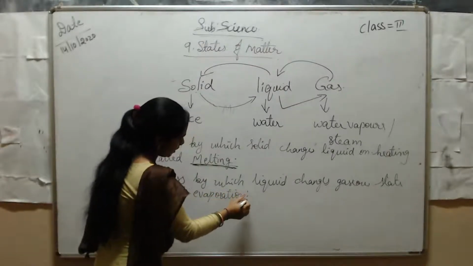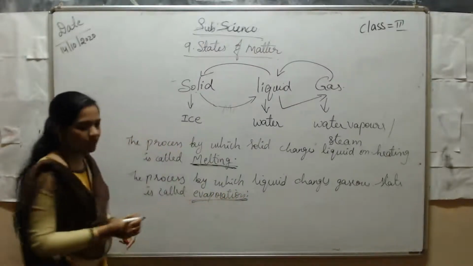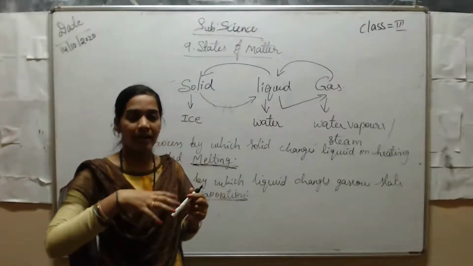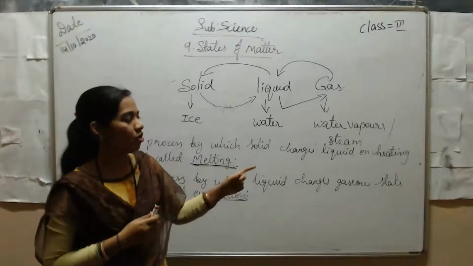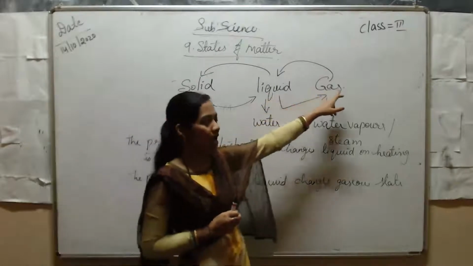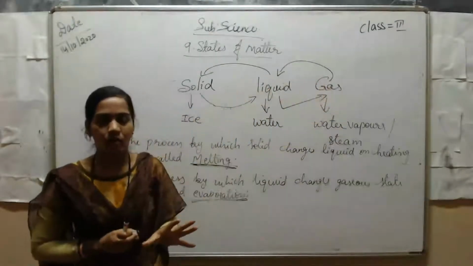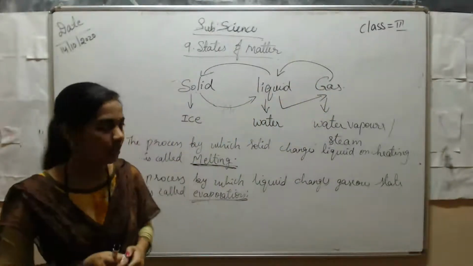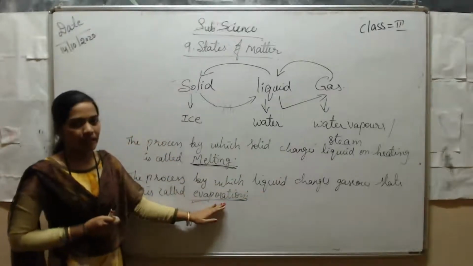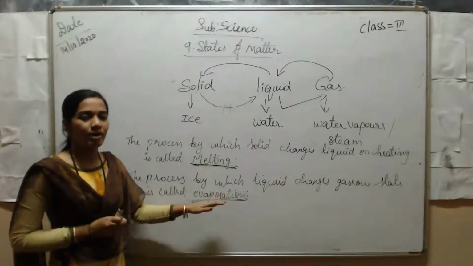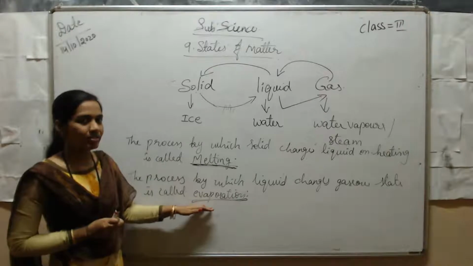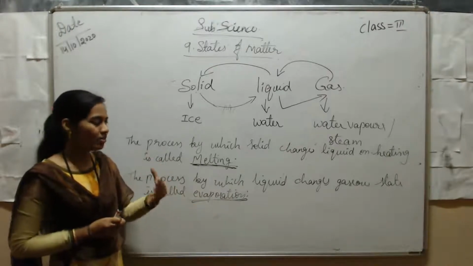What do you mean by evaporation? Evaporation means evaporating. The water evaporates in the form of steam or vapors. The liquid changes to gas when you boil it. This process is called evaporation. Evaporation means the vapors come out. The vapors we can see from the water mean the liquid changes to the gaseous form.